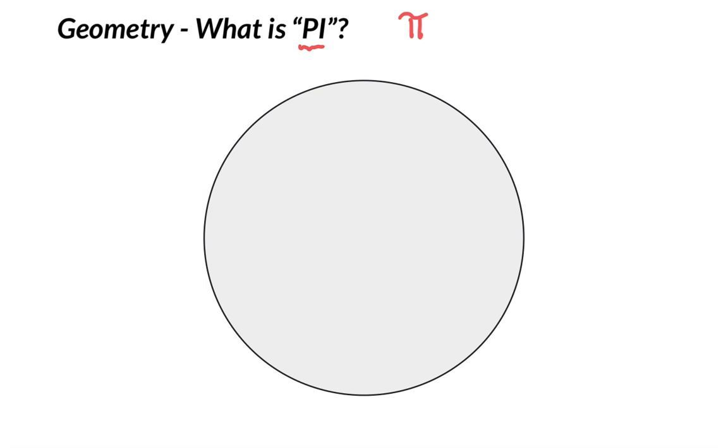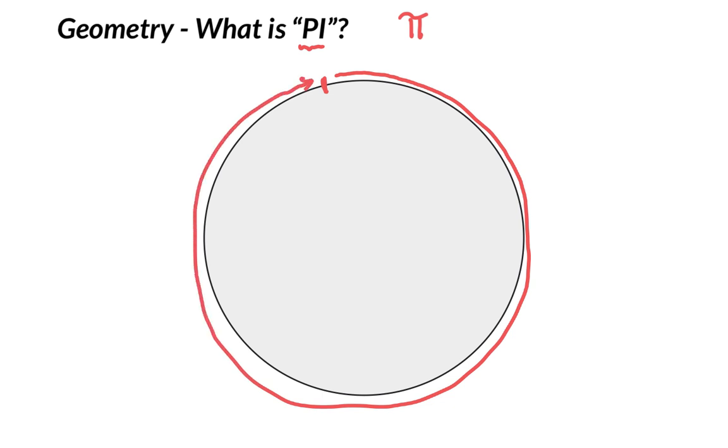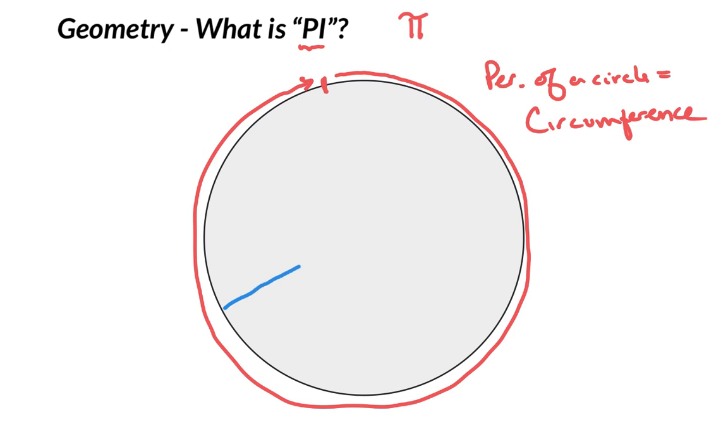And how we originally got that number was mathematicians tried to figure out the relationship between the circumference of a circle. So basically, if I measured the entire way around the circle, the way that we normally think about this is perimeter. But in math, we call the perimeter of a circle the circumference. So that's simply what we would have normally thought of as the perimeter. We wanted to figure out the relationship between that perimeter, that circumference, and the diameter of a circle.